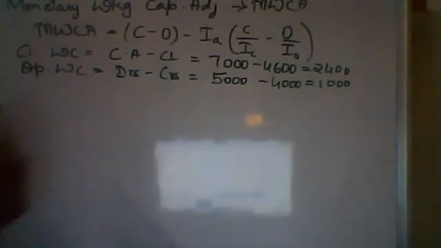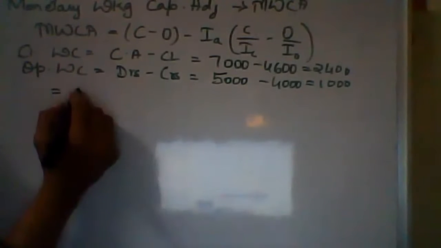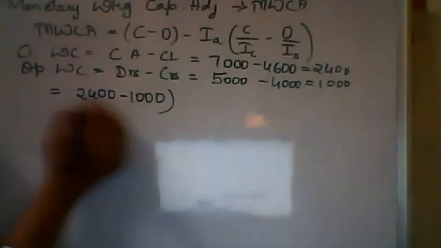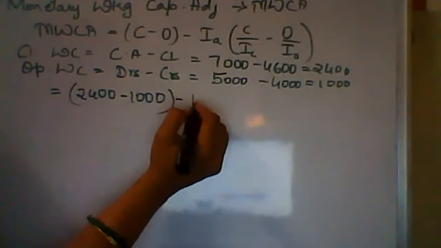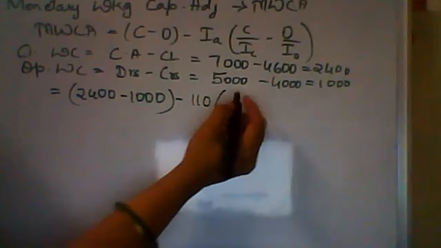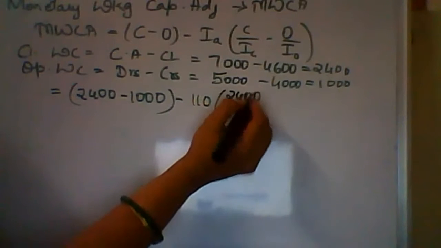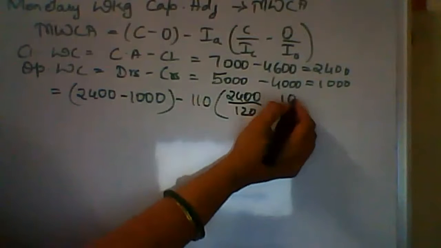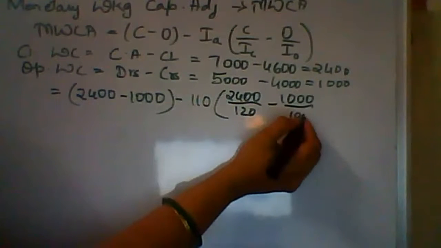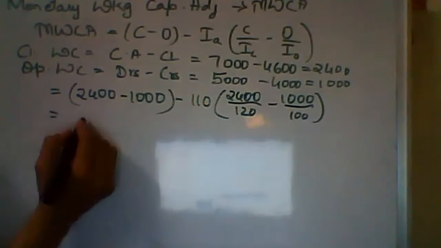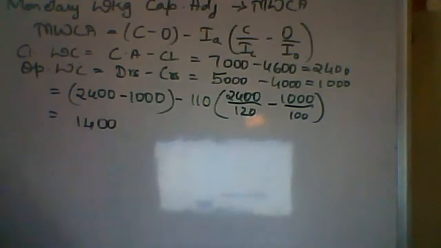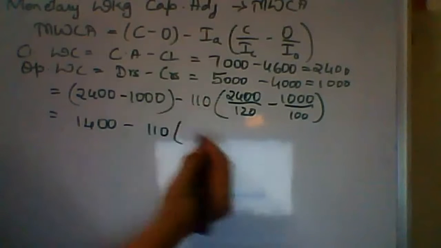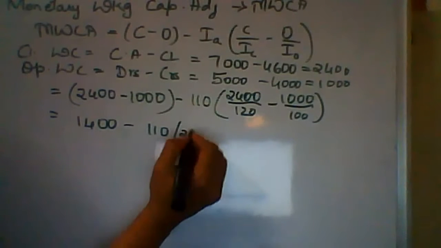So we are going to apply the formula now: 2,400 minus 1,000 minus 110 average index, 2,400 by 120 minus 1,000 divided by 100, that gives you 1,400 minus 110, this gives you 200 minus 100.